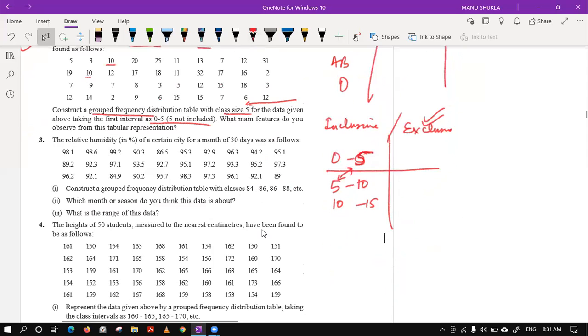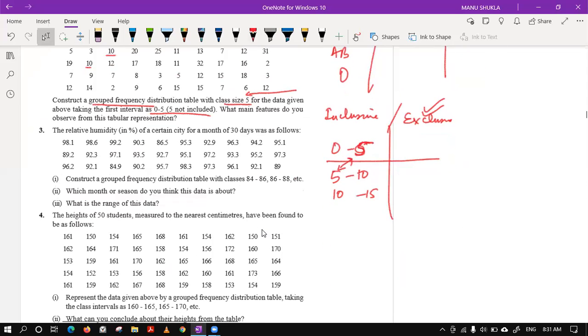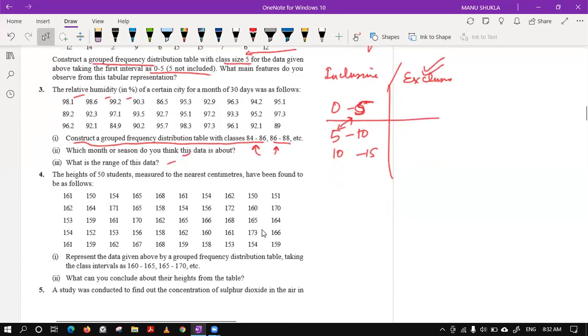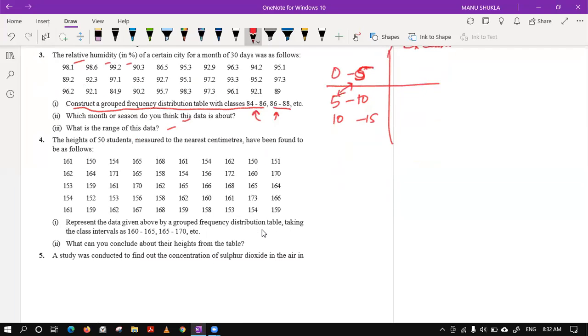Question number 3. The relative humidity in percentage of a certain city for a month of 30 days was as follows. So you can see these are in decimals only. So we have to take continuous intervals. Construct a grouped frequency distribution table with classes 84 to 86. So directly they have given you the example of the exclusive one only. So you will form the tables and then you will cut these values as you have counted them. Okay. After this, you can answer these two things. Question number 4 is similar. So try at least 5 questions if you have not done. And if done 5 questions, try to complete the exercise.